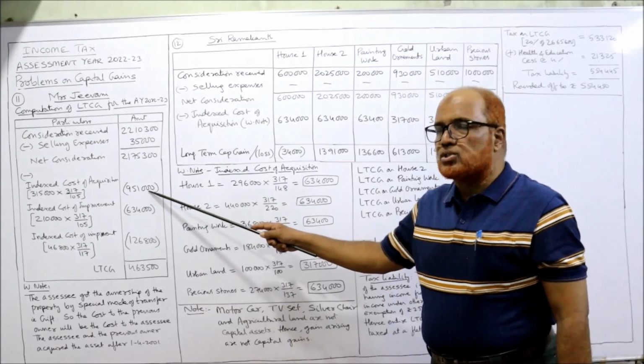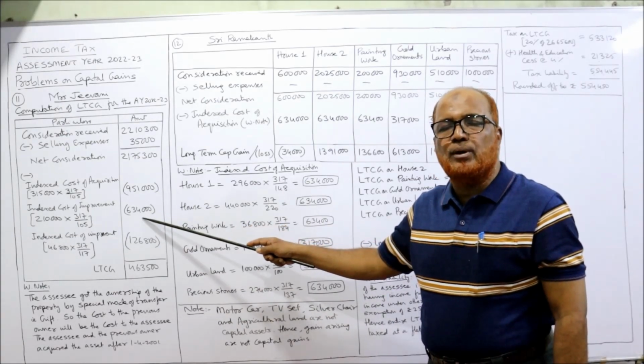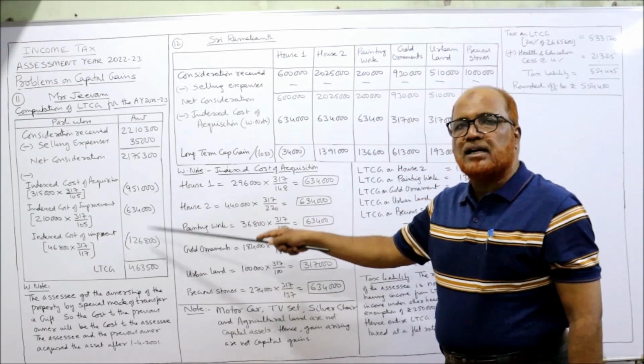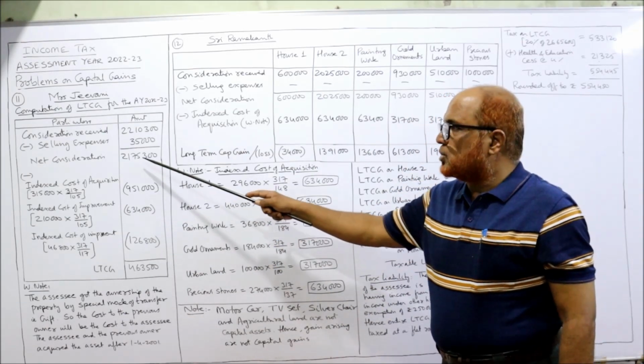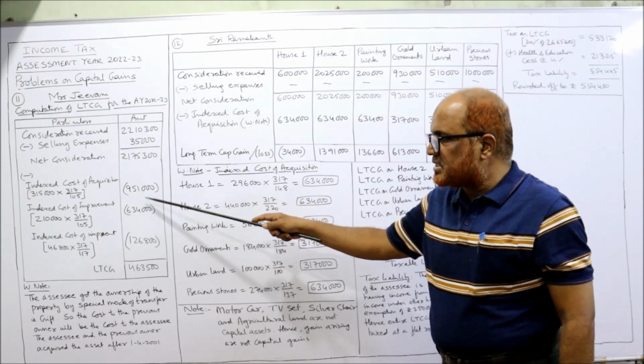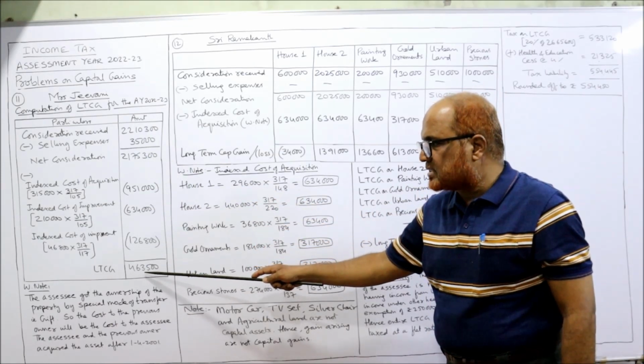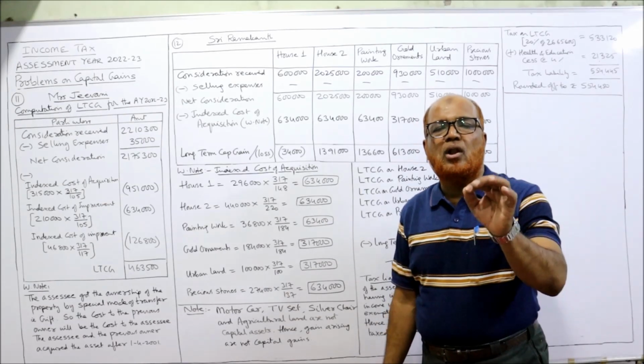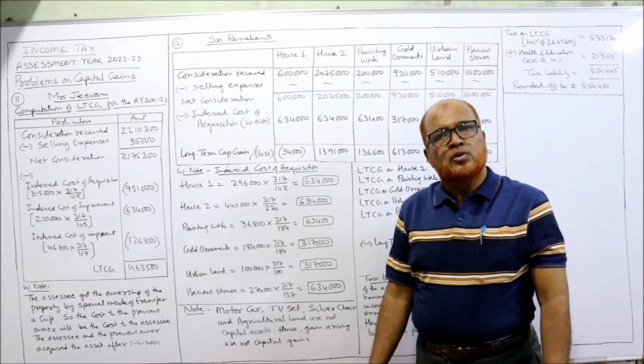So we have indexed cost of acquisition, indexed cost of improvement, again indexed cost of improvement. So all the three should be deducted, minus. So 21,75,300 minus these three amounts, you will get 4,63,500. So 4,63,500 is the long-term capital gain to Mrs.